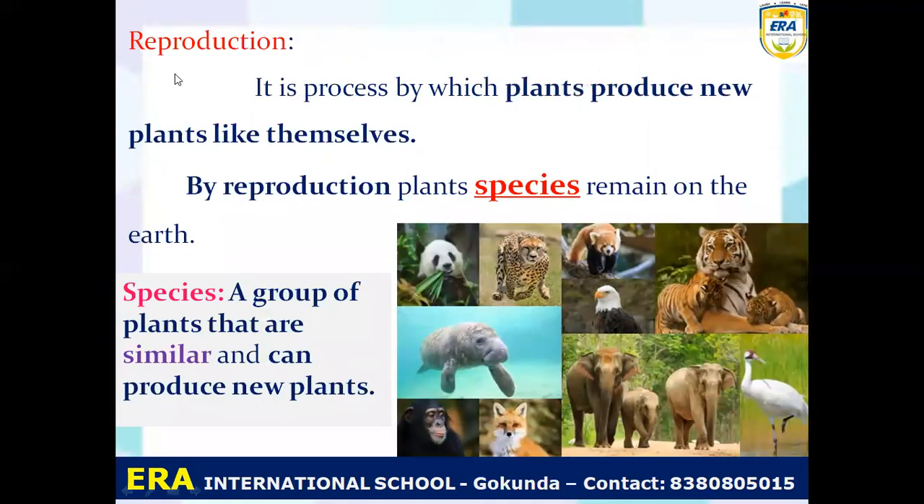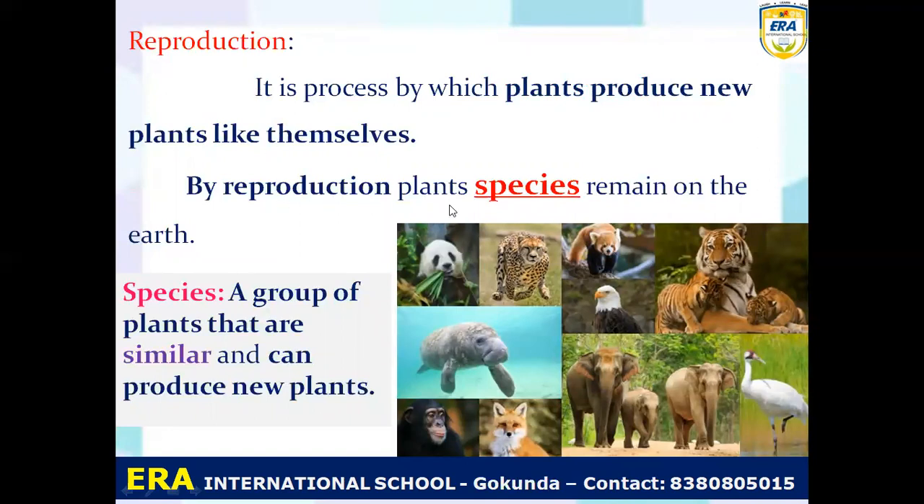So what is reproduction? You can see that reproduction is the process by which a mother or parent can give the babies. So you can see that a parent elephant gives the baby elephant, a tiger gives the child or baby we call a cub. So like this, what is reproduction? It is a process by which plants can produce new plants like themselves. So like animals, plants also produce new plants like themselves. So it is called reproduction.